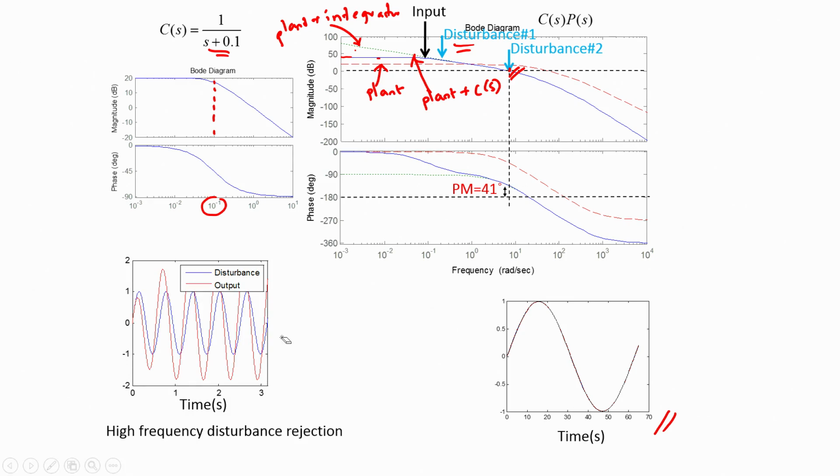What I have plotted in this graph is the output disturbance in blue color and the response of the closed loop system to this output disturbance, and that is in red color. Now, what we see from the response is that the output has increased the effect of disturbance.